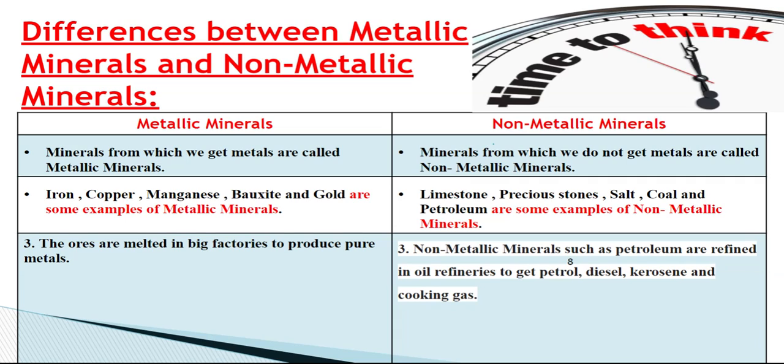Now, the second point is iron, copper, manganese, bauxite, and gold are some examples of metallic minerals. The second point of non-metallic minerals is limestone, precious stones, salt, coal, and petroleum are some examples of non-metallic minerals. The third point, let's cover the third point. The ores are melted in big factories to produce pure metals.